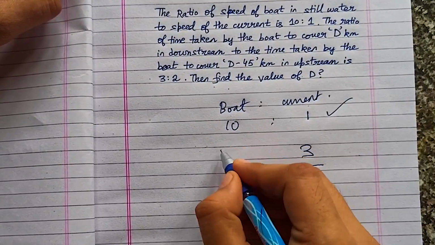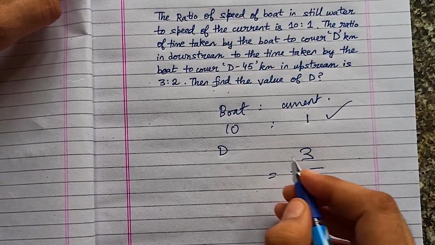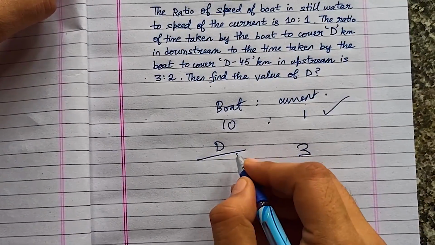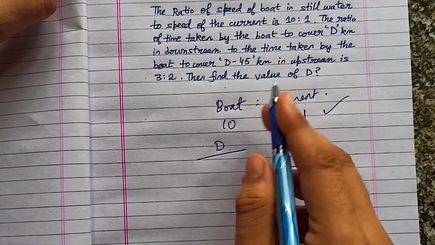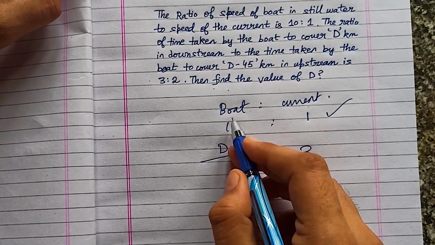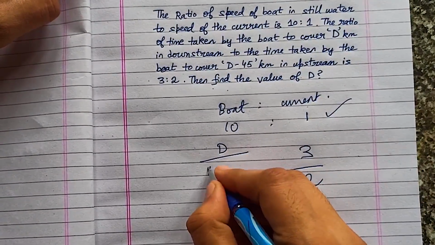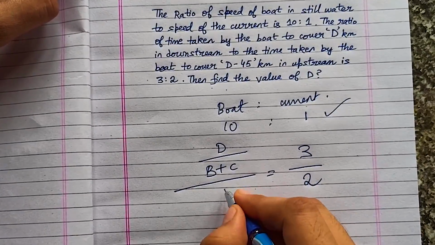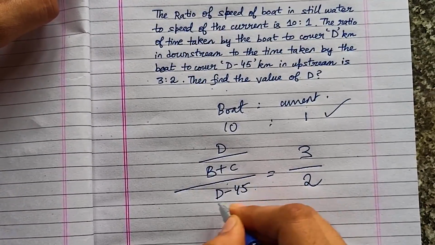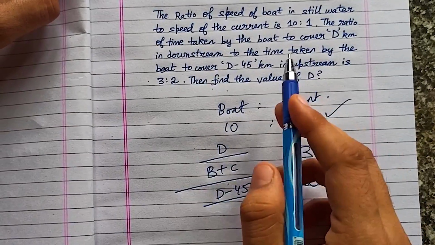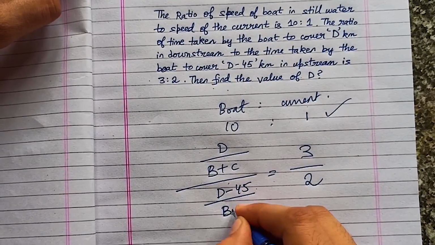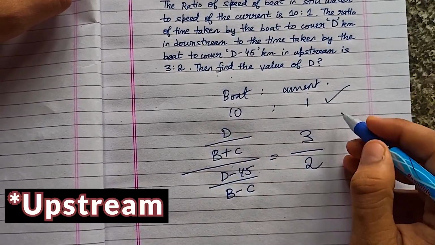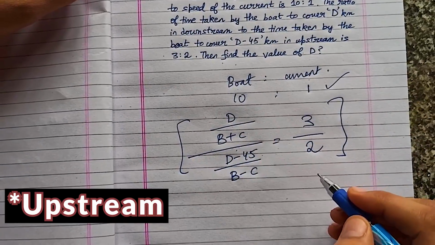So we have d kilometers. The equation that we have to form is d divided by the speed downstream. Downstream, both the boat speed and the current speed are added, so it is boat plus current. The next one is d minus 45, and here we have the boat speed minus the current speed because it is upstream, right? This is the exact equation that we have to form.